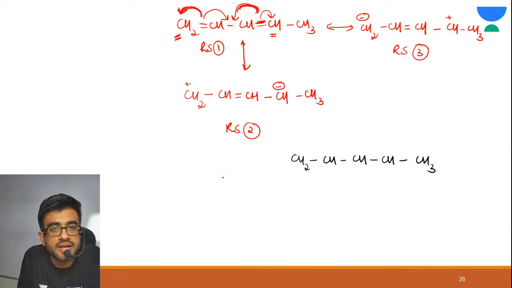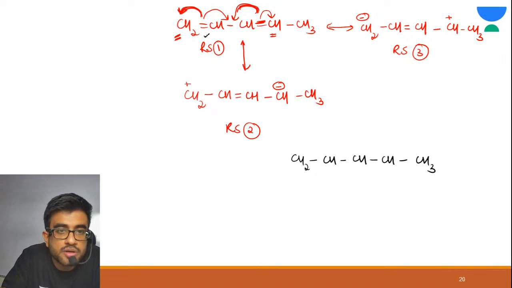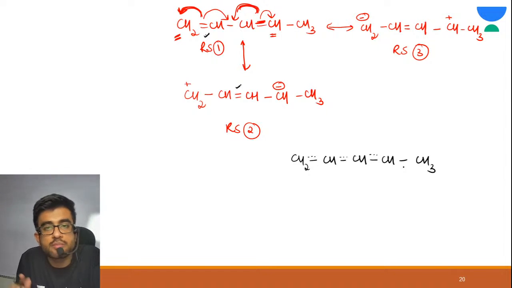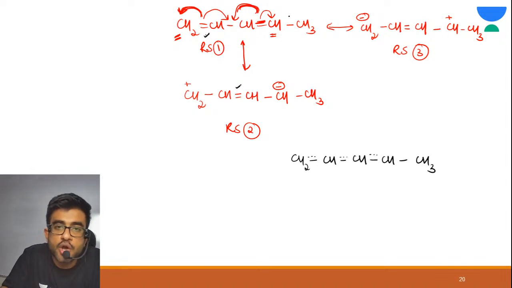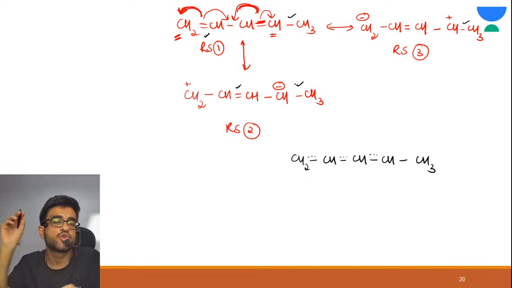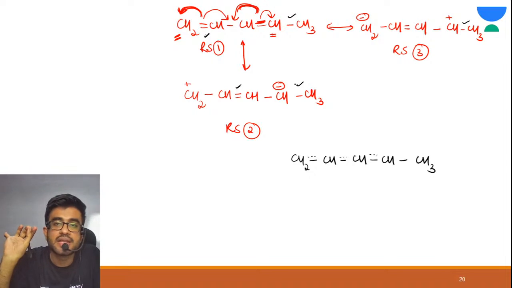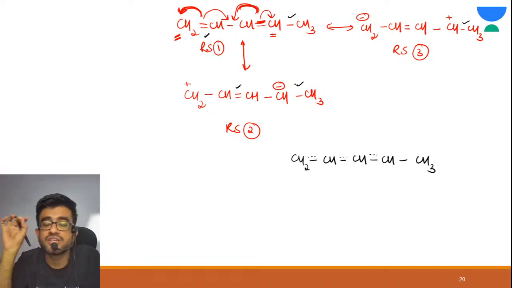Correct? Got it? Now see, there is a pi bond, so this must be having a partial bond. Here is also a pi bond, in between the second and third, so again a partial bond. Similarly here also a partial bond. No partial bond for the last one, because in all the resonating structures it has a single bond only. So no partial double bond on the last carbon. Got it? Now please check for the charge.